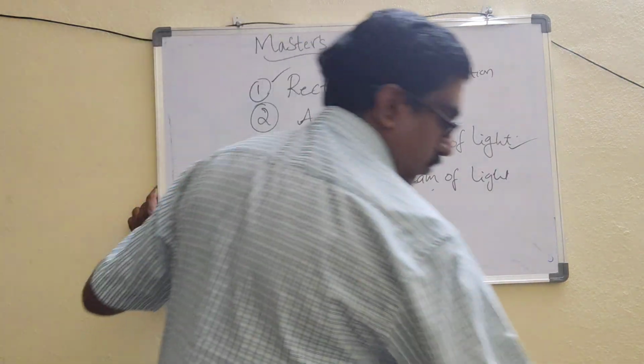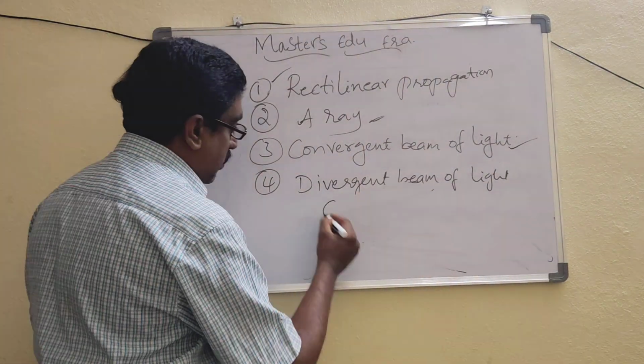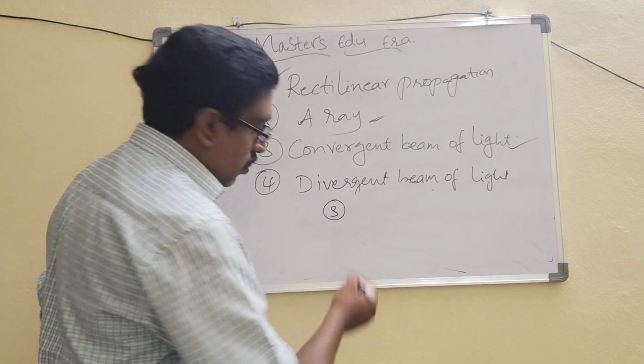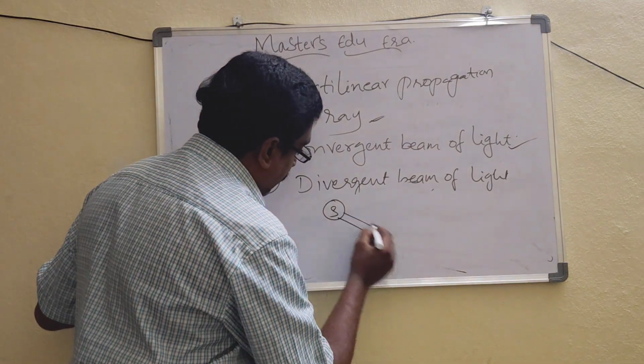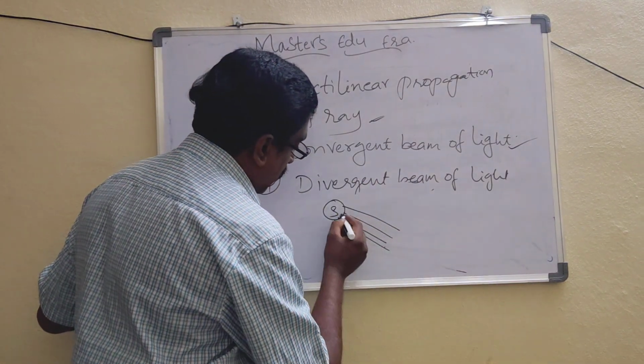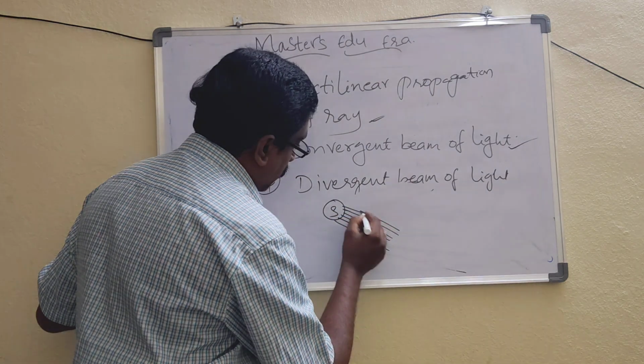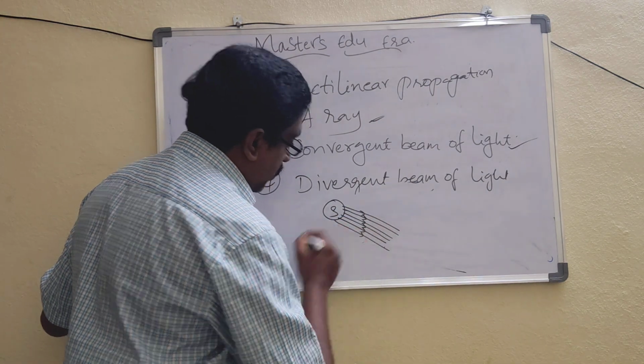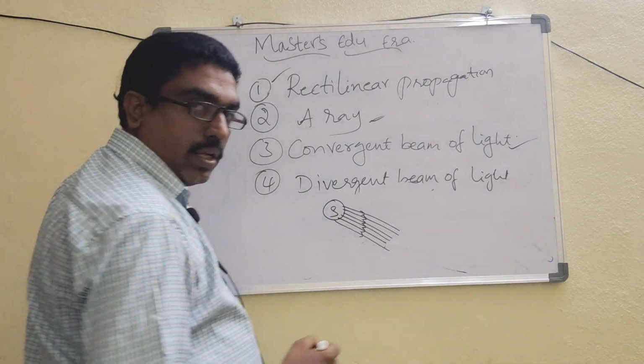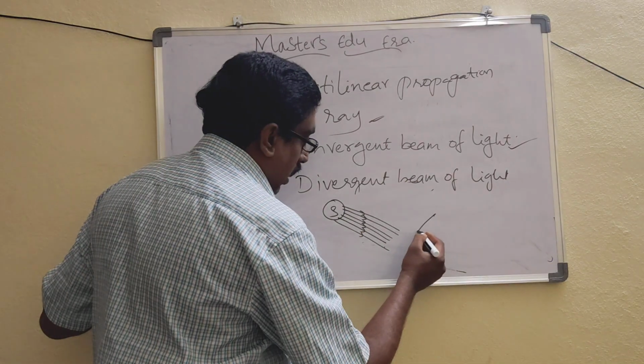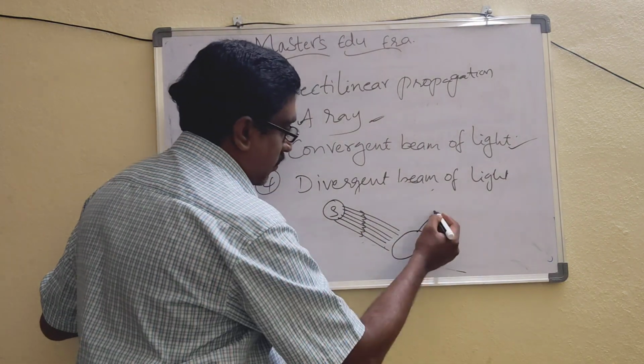See, for example, this is the sun. From the sun the rays are coming like this. These are all the light rays coming from the sun. And here, what I have done is, I took a magnifying glass.